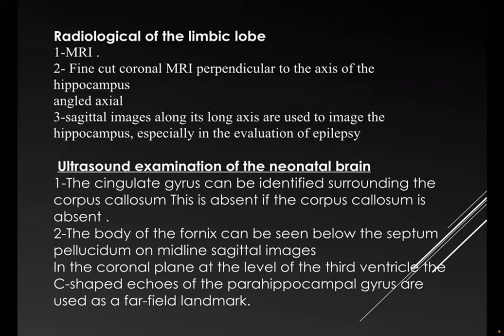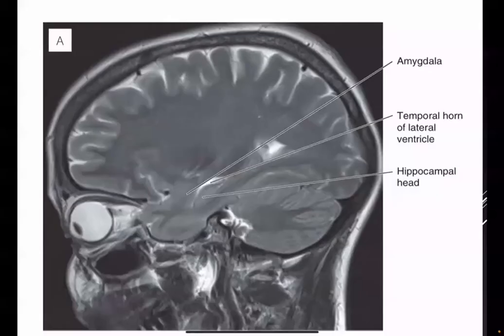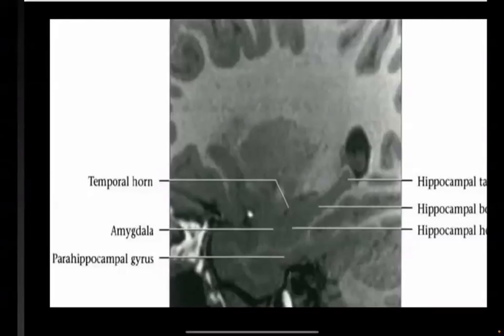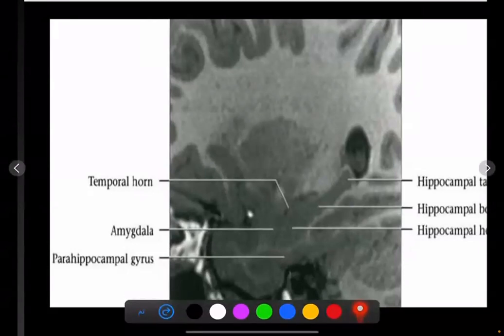And this is sagittal T1 MRI. We'll see here T2 MRI. We'll see here the temporal horn of the lateral ventricle. In the floor of it, we'll see the head of the hippocampus, and anterior to it we'll see the amygdala. And this is a zoomed image of the sagittal MRI showing the hippocampus, the head, body, and tail of the hippocampus, with the parahippocampal gyri located posterior to it and the amygdala anterior to it.